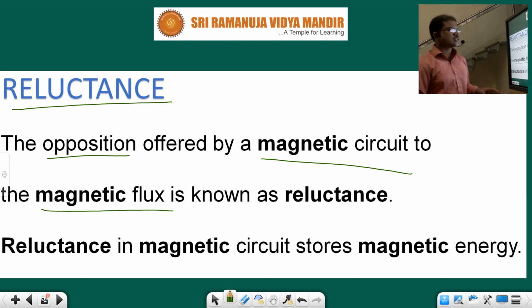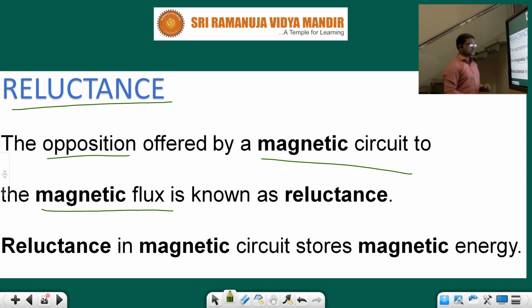A magnetic circuit, for example, can be a simple circuit like a battery and copper wires wound around a metal pin. That complete circuit we can treat as a magnetic circuit. If that circuit opposes the magnetic flux passing through it, then that property is called reluctance.